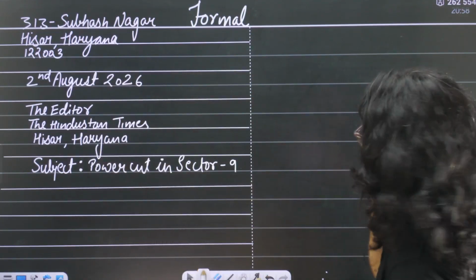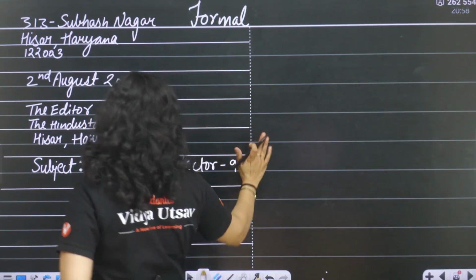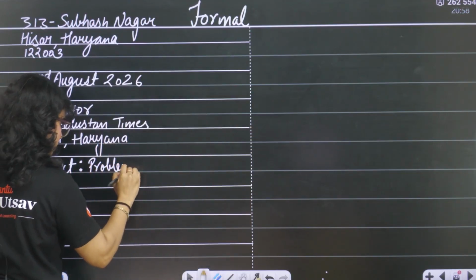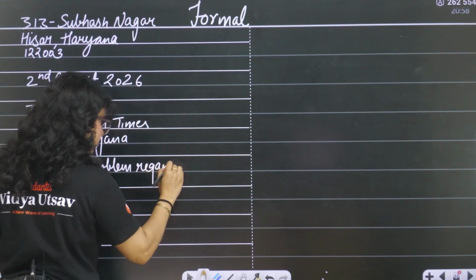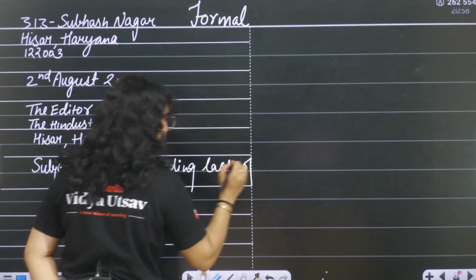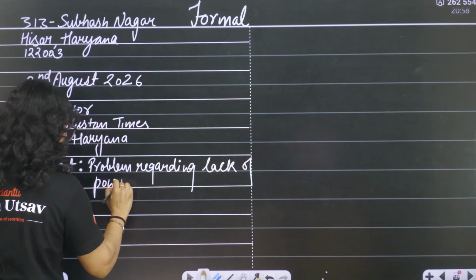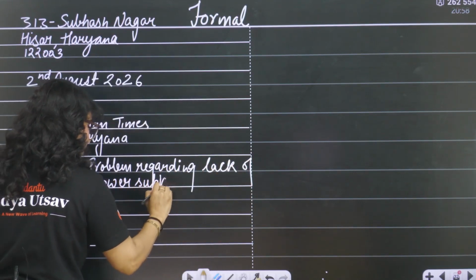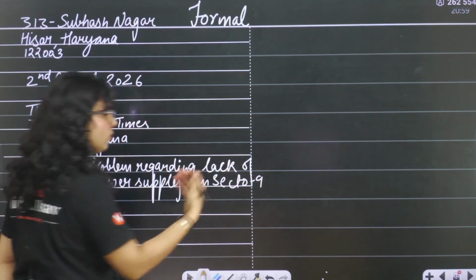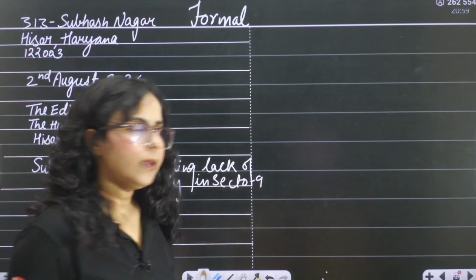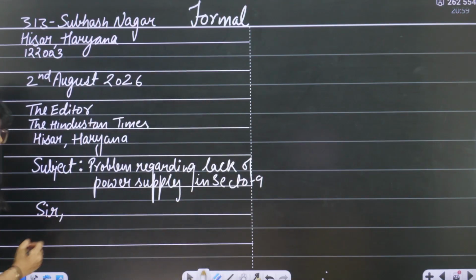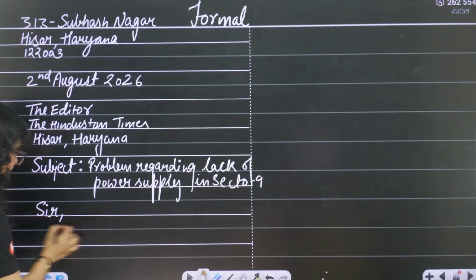Okay? Yeah, you can write problem regarding lack of power supply in sector 9. You can frame a sentence like this also. Okay. After that, you will leave a line. You will write sir. You can write ma'am and you can put a comma and then you can start writing.